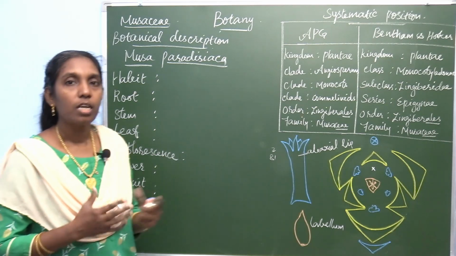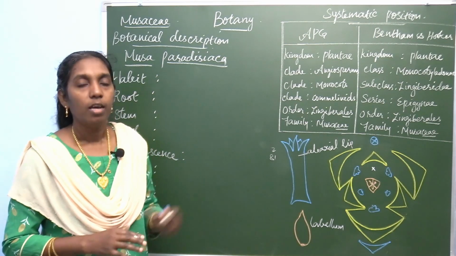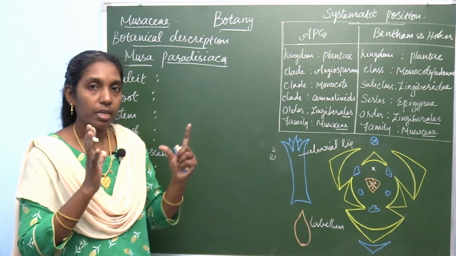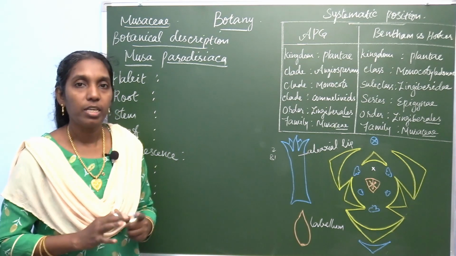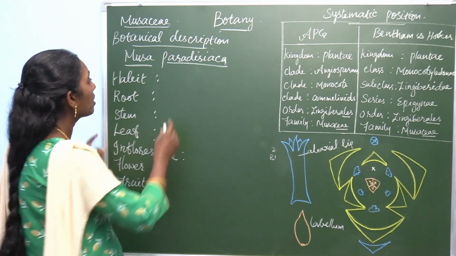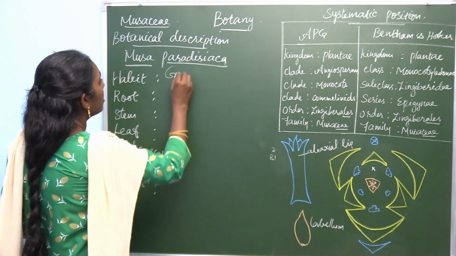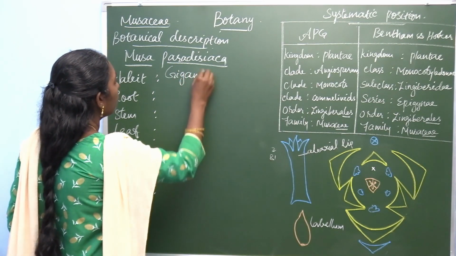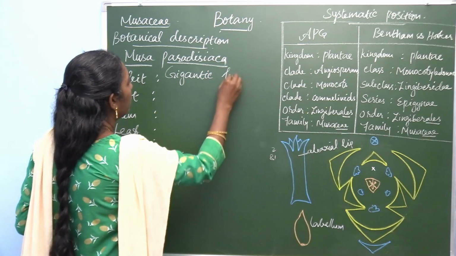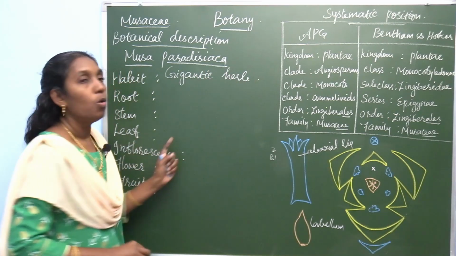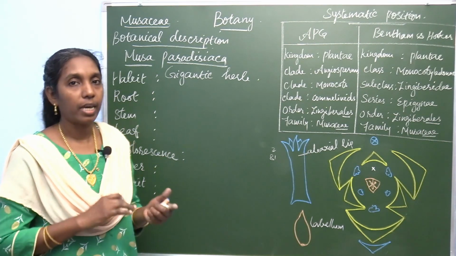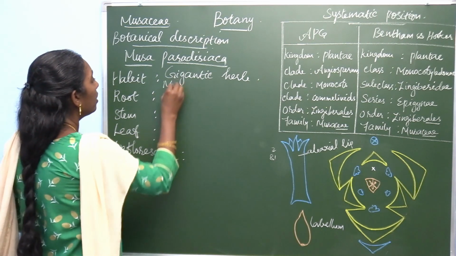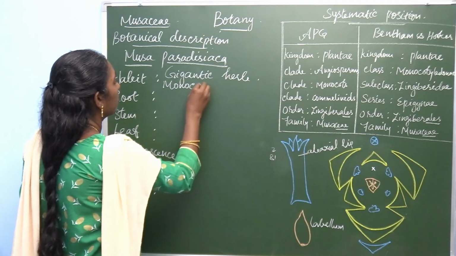Herbs are usually very small plants, but this looks big; it is a gigantic perennial herbaceous plant. So the habit is a gigantic, monocarpic perennial herb. There is a difference between monocarpic and polycarpic.